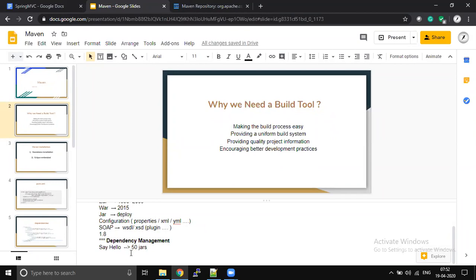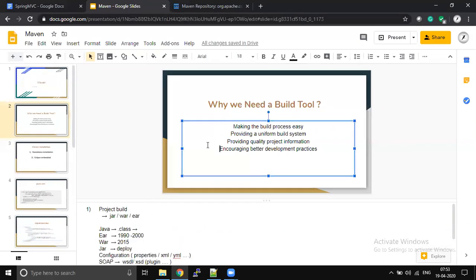But with dependency management, it is just a matter of 10 to 15 minutes at max to write a simple say hello web service. It is just 10 to 15 minutes maximum. So that's how these build tools help us write our applications. That is the benefit we are going to get using a build tool.